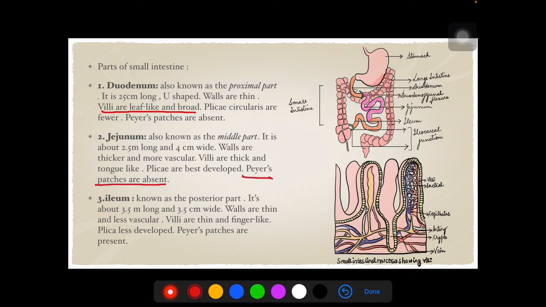This is again an MCQ question. Where are the Peyer's patches absent? So the answer is jejunum.